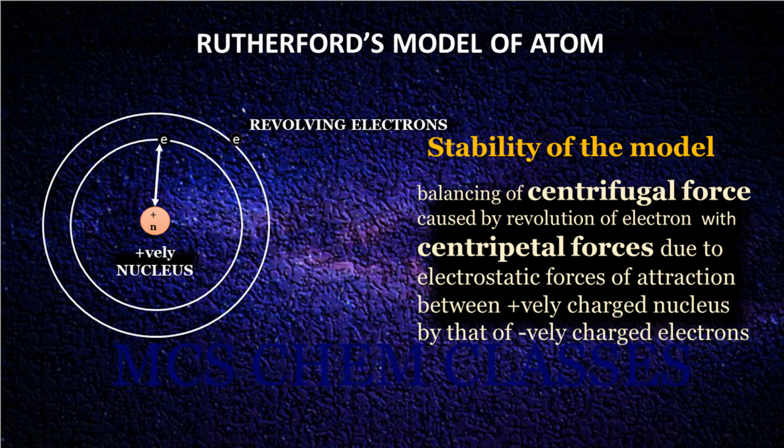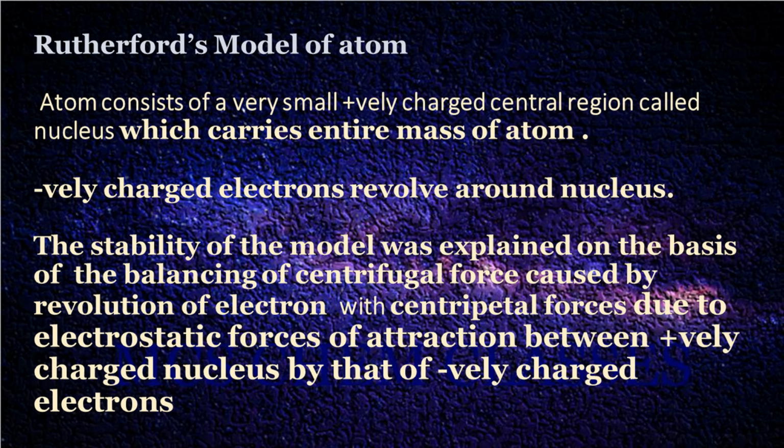The stability of the model was explained on the basis of the balancing of centrifugal force caused by the revolution of electrons, which was balanced by the centripetal force due to the electrostatic force of attraction between negatively charged electrons and positively charged nucleus. This model was capable of explaining the alpha ray scattering experimental observation.